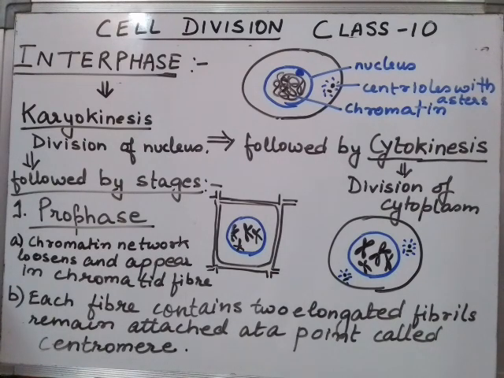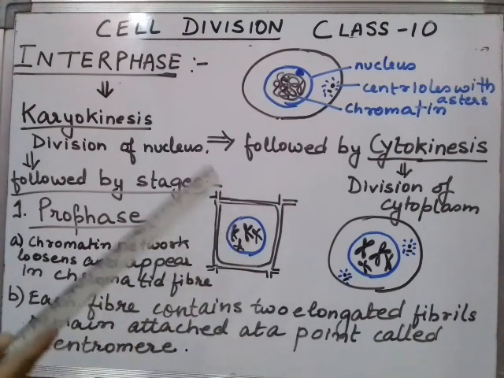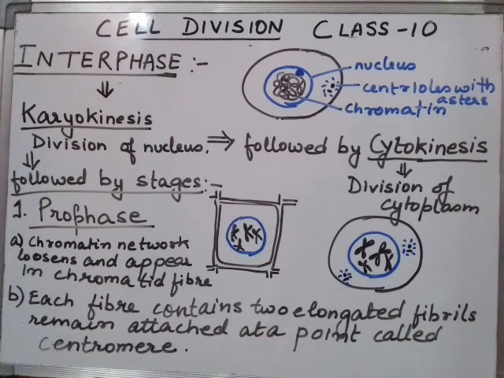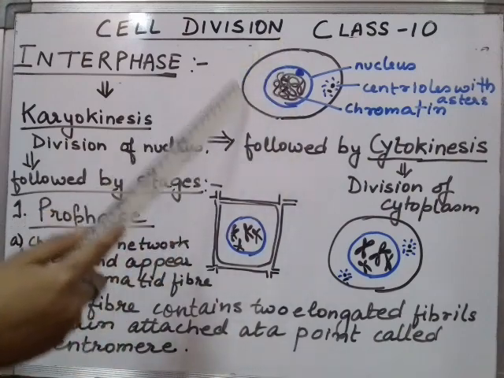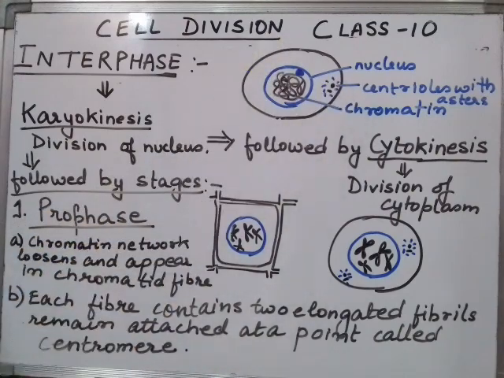We need to label it, because without labeling you do not score anything. Remember that. In a cell, the first thing to understand is that there is a nucleus. Interphase is a phase where no division is taking place, so we find a simple resting phase where the nucleus is there along with a bead-like structure called the nucleolus, with a network of thread-like structures called the chromatin network, as it is not in a condensed form but in a network form.